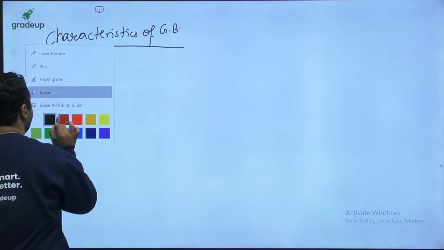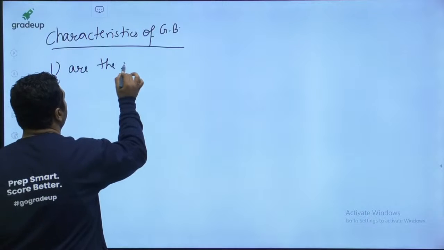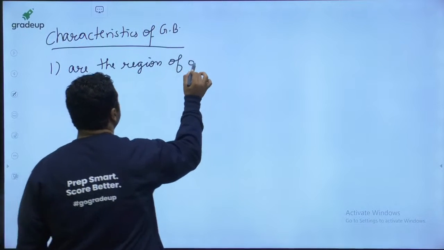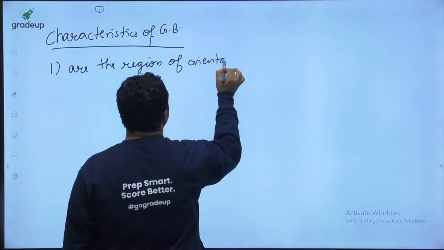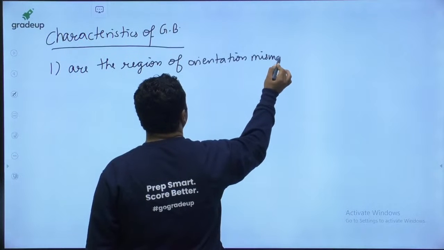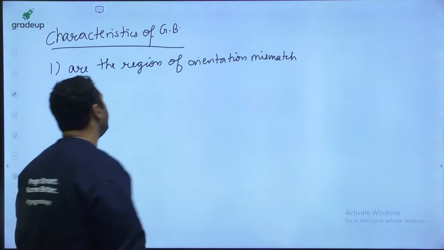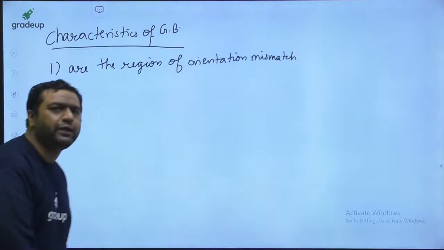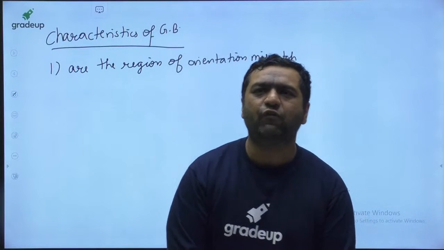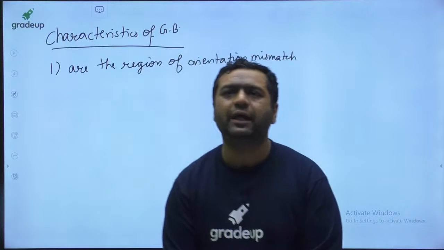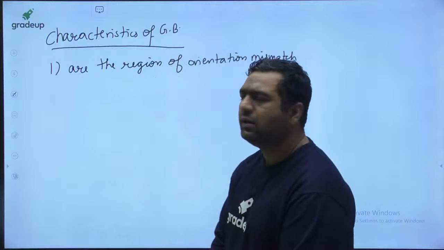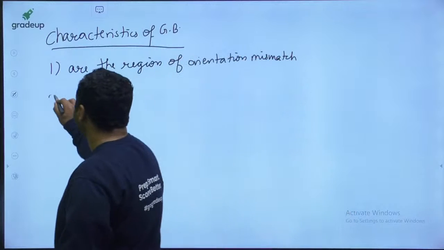Grain boundaries are the region of orientation mismatch. Yes, my dear, they are the region of orientation mismatch. So my dear, this is the first thing. Second part, let us see.